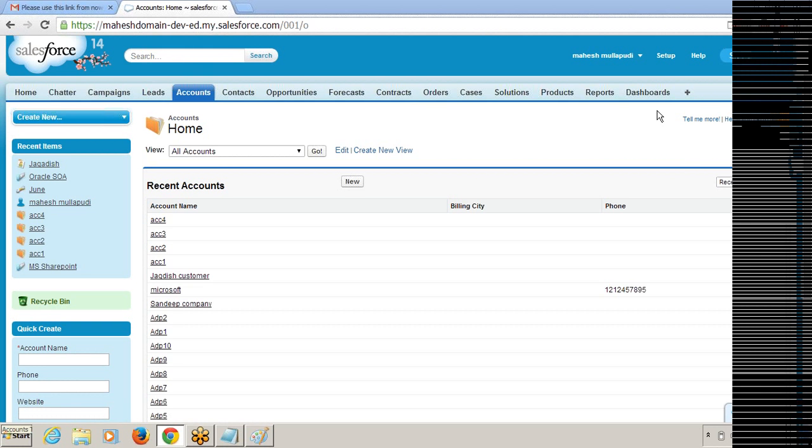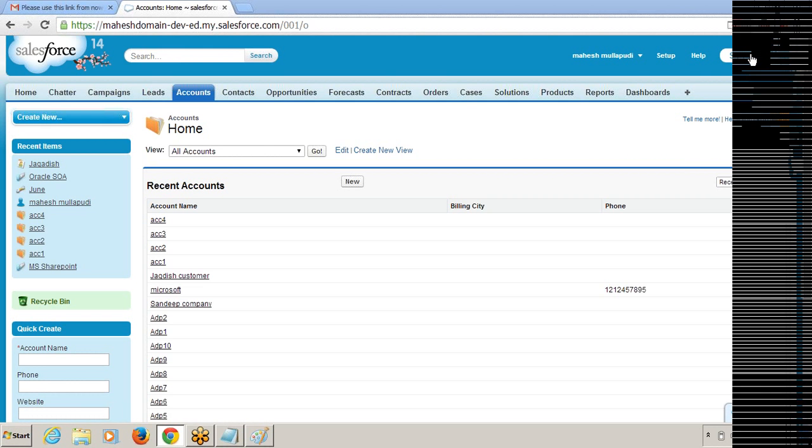So one application can contain a number of tabs. So, one-to-n relationship. In the same way, one tab can appear in multiple applications. One tab can appear in n number of applications, and in the same way, one application can contain n number of tabs. So totally between application and tab, we will have a many-to-many relationship.